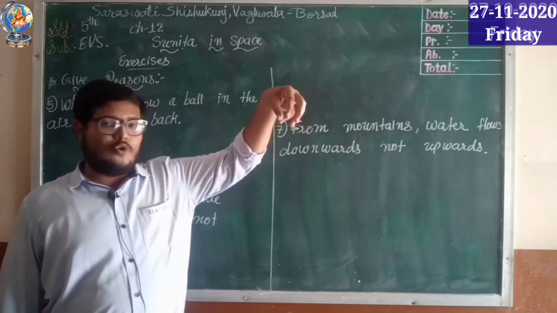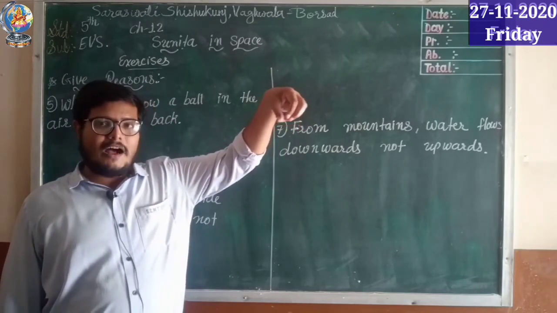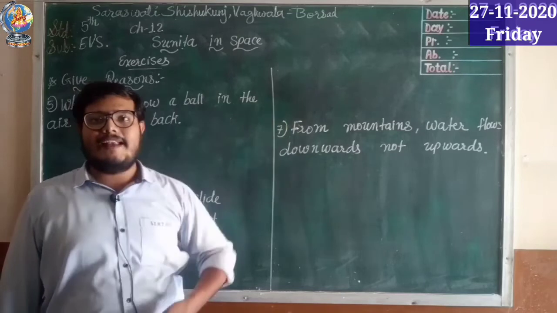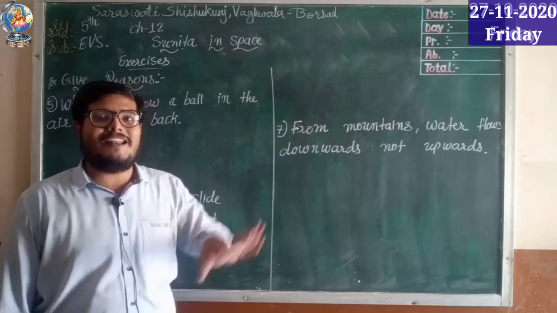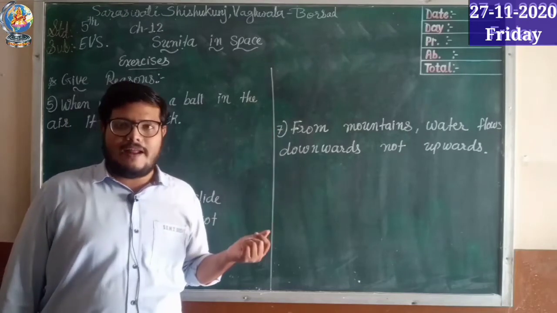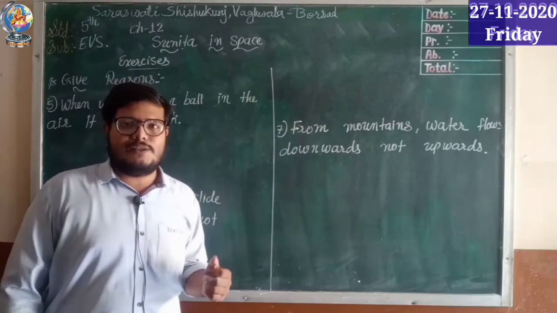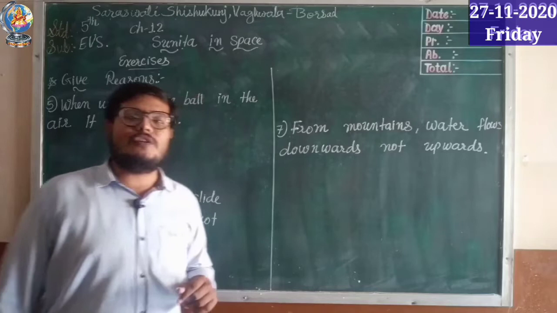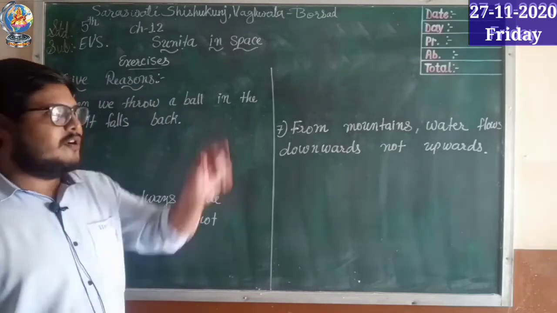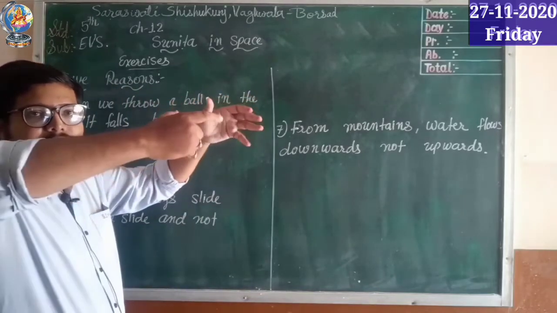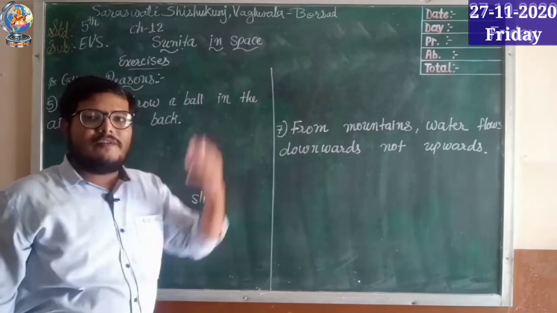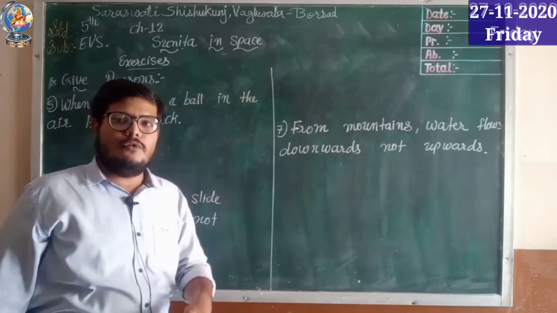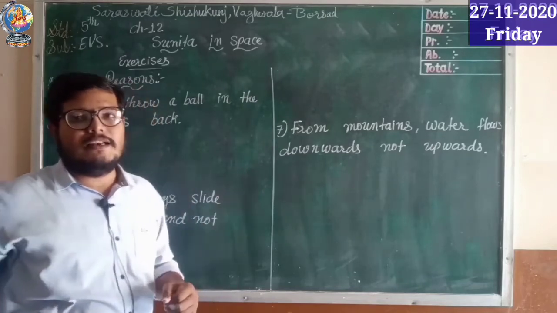And from that slope, when you are sitting at the upper position, you slide down and you do not go back up the slide, right? You are sitting down and automatically you cannot go up. You require some force, effort, right? That is also because of gravitational force. You are sitting up and the gravitation force works on your body and pulls you downside, and that is why from the slide you go down in the downward direction.